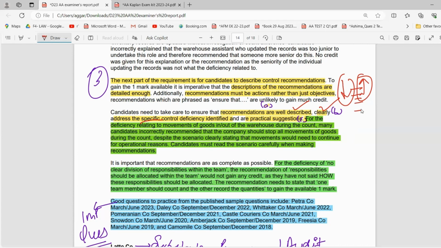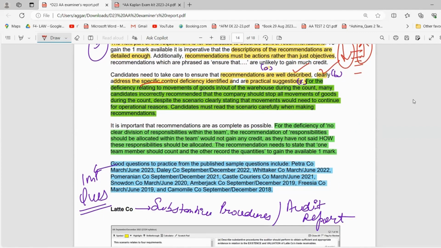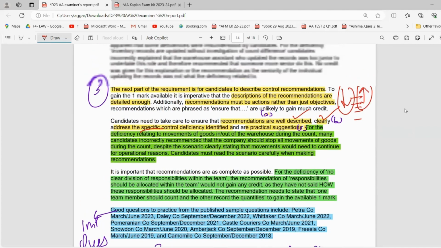For the deficiency of no clear division of responsibility within the team, the recommendation that responsibility should be allocated within the team would not gain any credit. Like, how should we do it? Kaise kare is the question. How, why explanation is very, very important in audit questions, right? So you have to write that there should be a separate team member for this thing, there should be a separate team member for this thing. So there should be a segregation of duty. So that will get you 1 mark, right? I hope this was helpful for you.